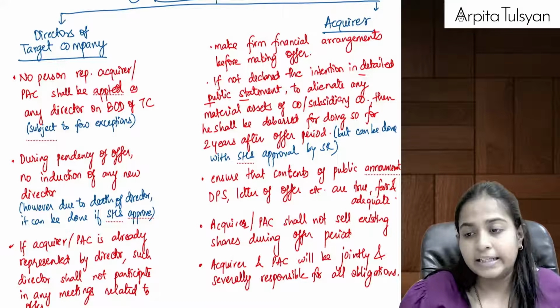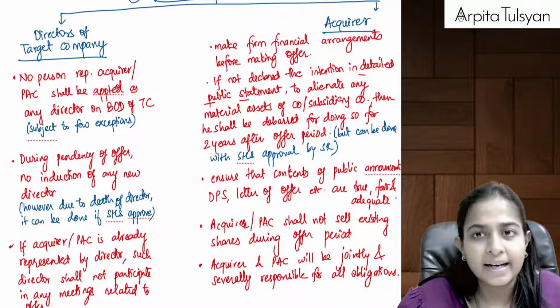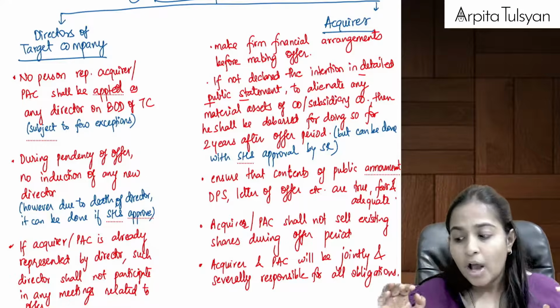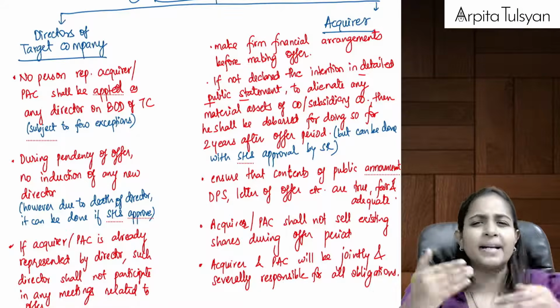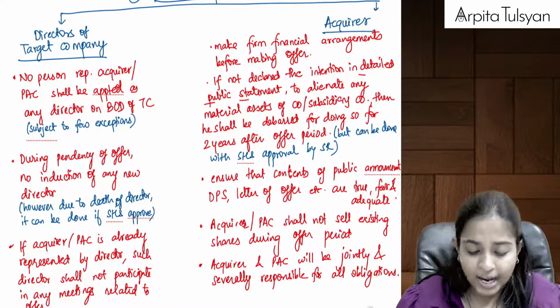Okay, another thing, whenever they do the public announcement, after that they are required to issue a detailed public statement, in which they will write all the material facts about their acquisition, why do they want to acquire, and so on and so forth.